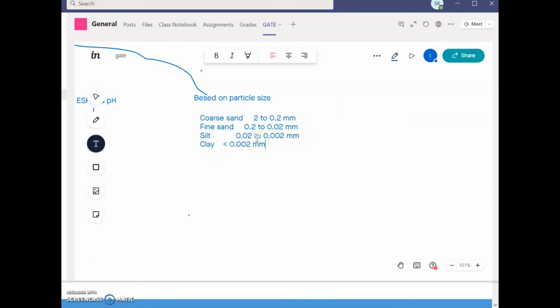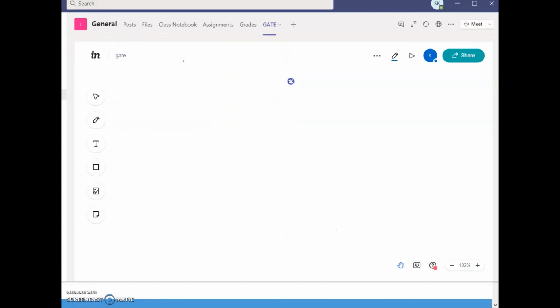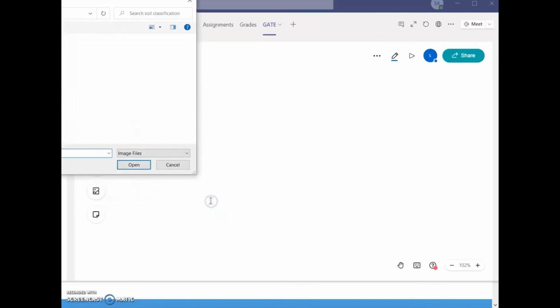We'll have a clearer idea if we see the United States Department of Agriculture classification of this textural classification. They have developed a chart, so I'll open that chart, and from that chart we'll get a clearer idea.